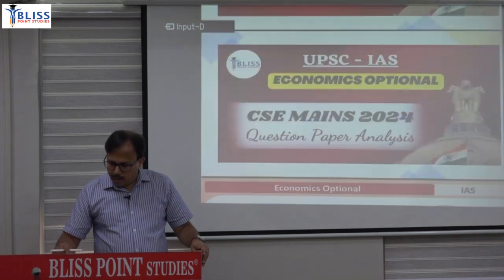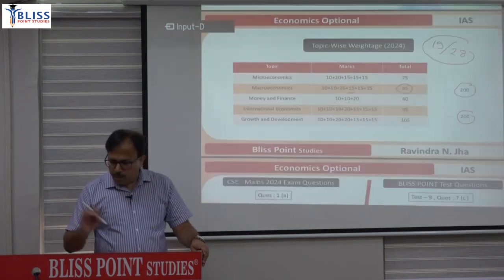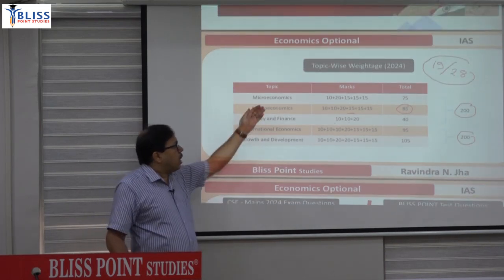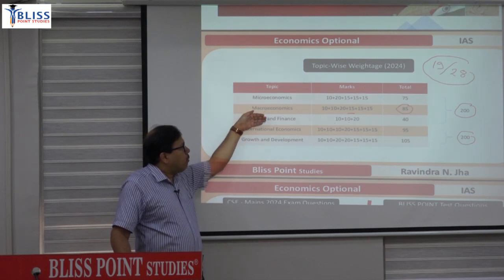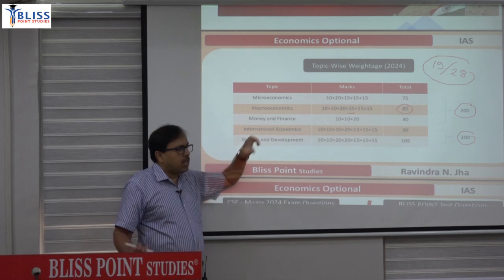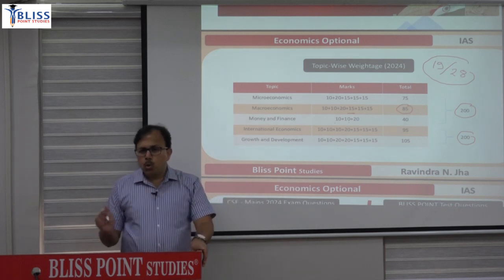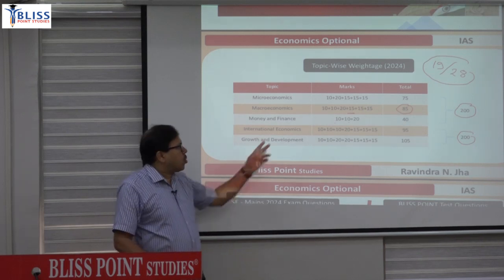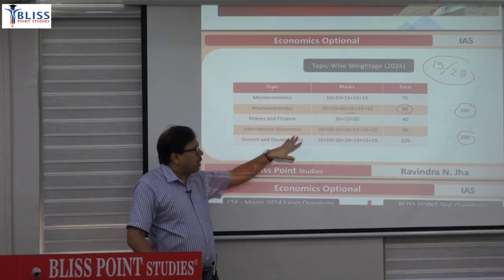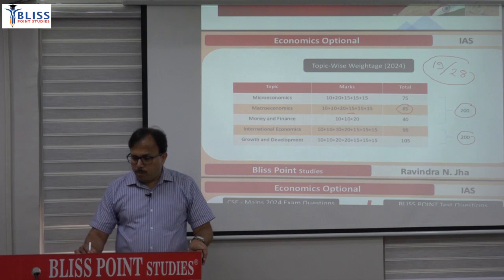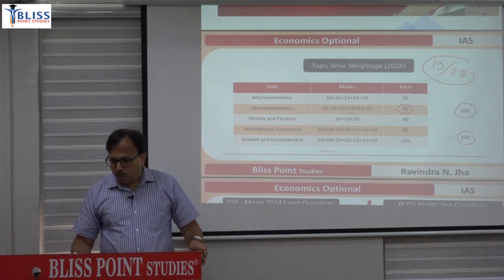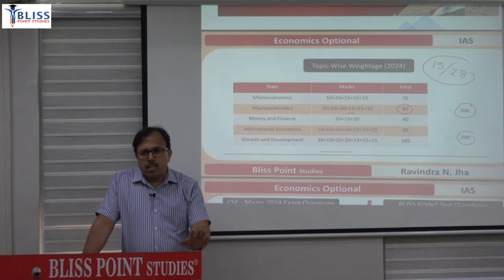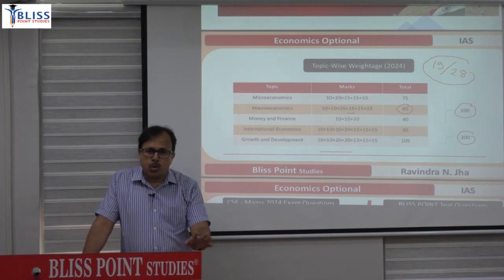Again, in the end just see that breakup part. When you are preparing, put equal importance on micro, macro, money, banking and finance. But money, banking and finance had more questions in the new category, meaning 2 questions from the new questions, and fewer regular questions. International and growth and development had quite a lot of regular questions. So when you are preparing, prepare for all the questions. That means if you do not want to leave anything to chance, complete past year questions and about 25-30% new questions as well. Clear?